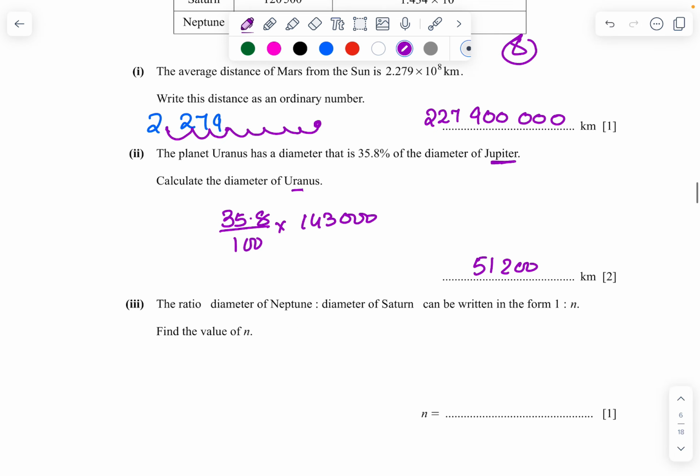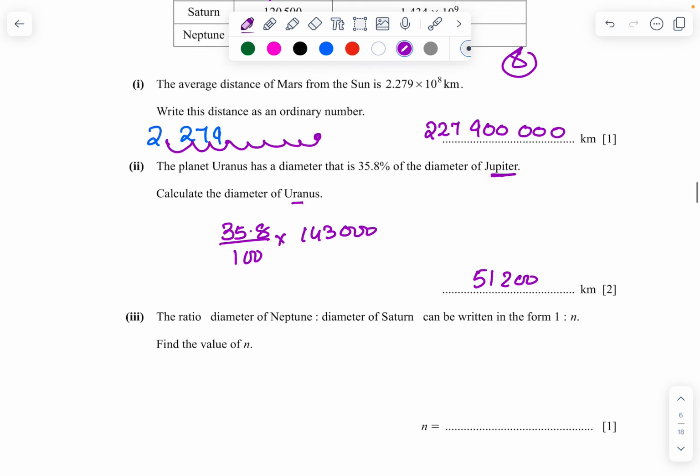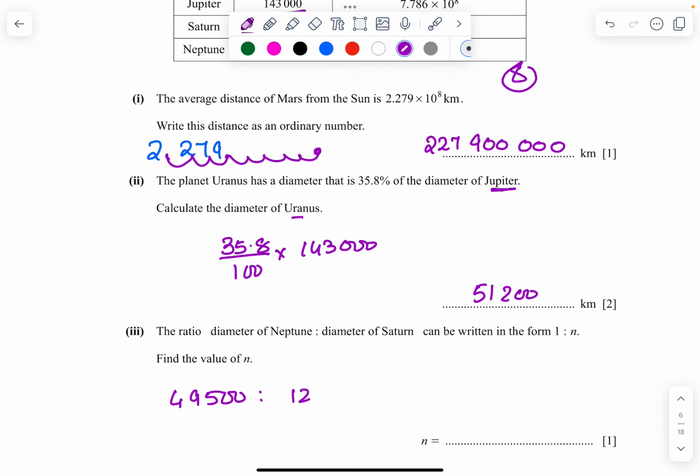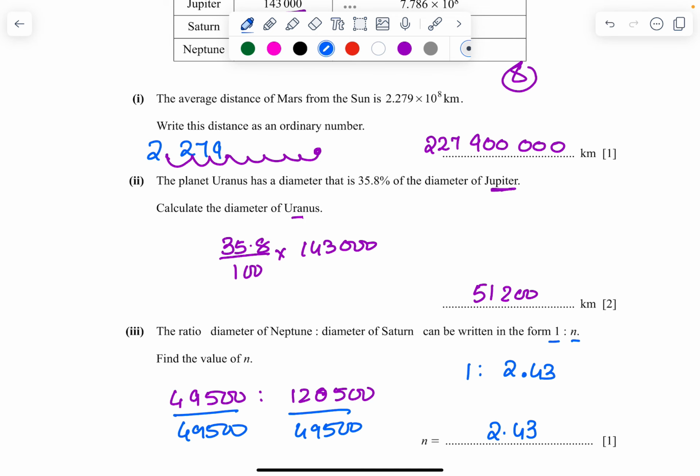The ratio of Neptune's diameter to Saturn's diameter can be written in the form 1 is to n. Find the value of n. Neptune's diameter, which is 49,500, is to Saturn's diameter, 120,500. It can be written in the form 1 is to n. So divide by 49,500 on both sides. You should be getting 1 is to 2.43. So the answer is 2.43. The n value is 2.43 because I want 1.